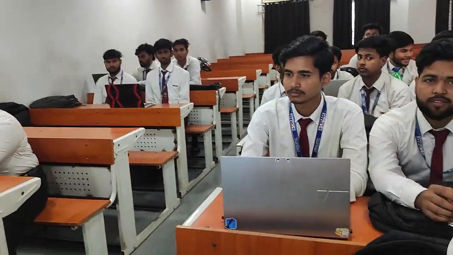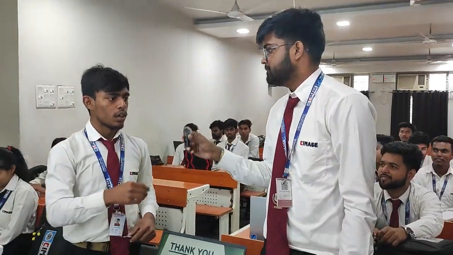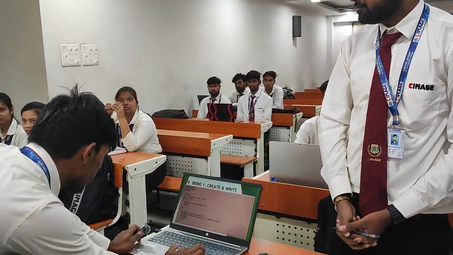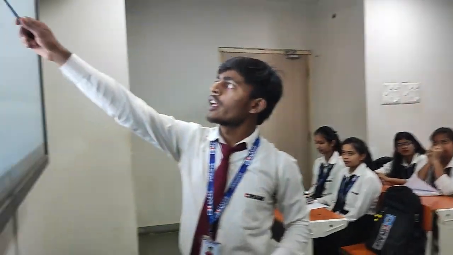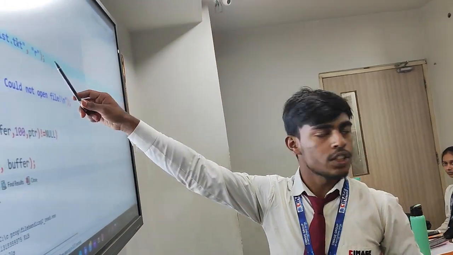Anybody else? Can you read and write data at the same time? Yeah, in this program we can use R plus mode for reading and writing a file at the same time.